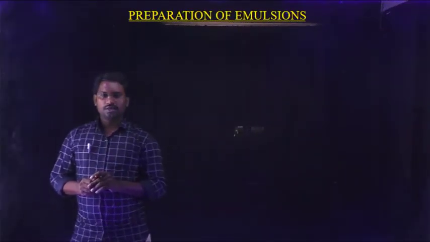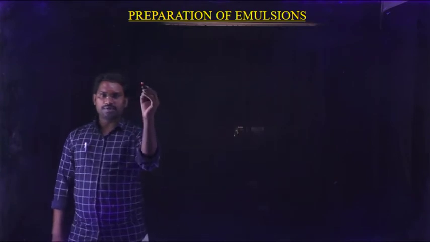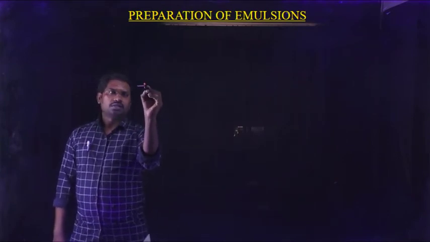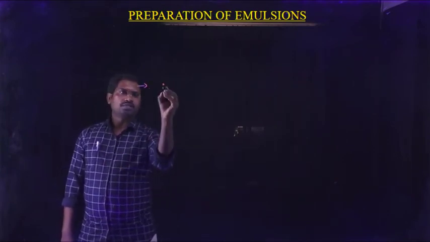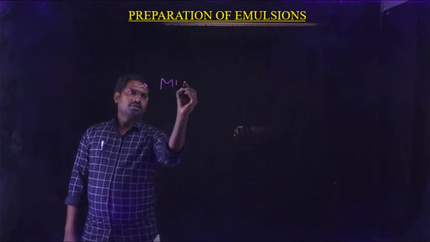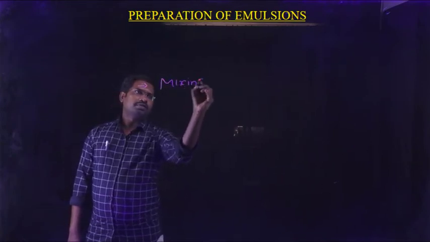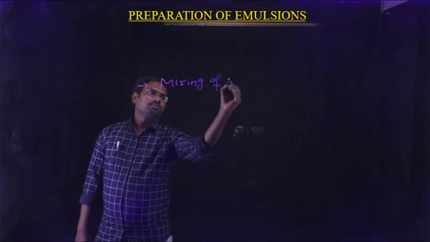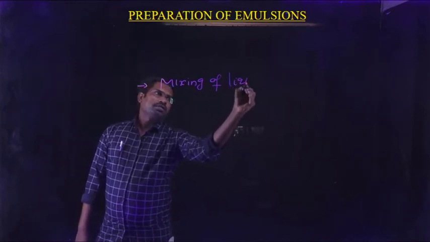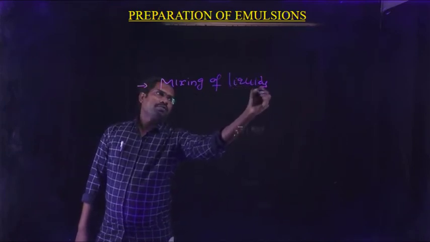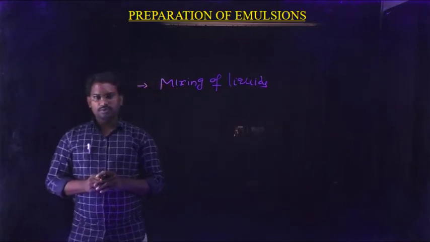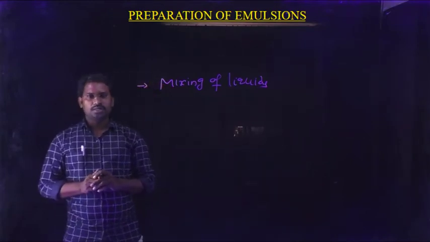After knowing the definition of emulsions, how can we prepare emulsions? Emulsions can be prepared by mixing two liquids, because emulsion is a type of colloid, and both the dispersive phase and dispersion medium are in liquid state.